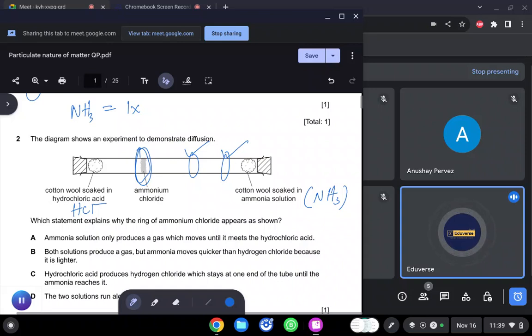You will be provided with the periodic table in your exams. Do you have access to the periodic table right now? Okay. All are instructed to keep the periodic table in front of you. It is in your books. If it is not present in your book, download it and keep it in front of you.